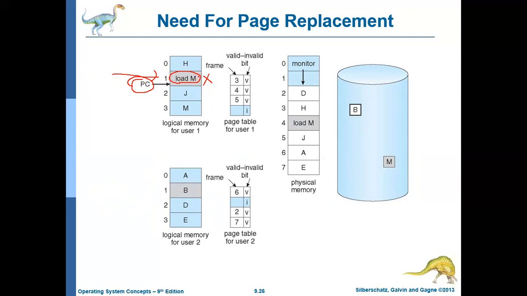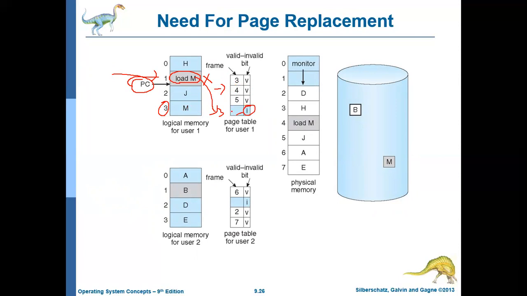So page M, is it available in the page table? No, it is not available. Is there any reference to page M? Page M is connected to logical address 3, and logical address 3 is empty here. So load M refers to logical address 3, which is empty, which is invalid. So it will create a trap to the operating system.